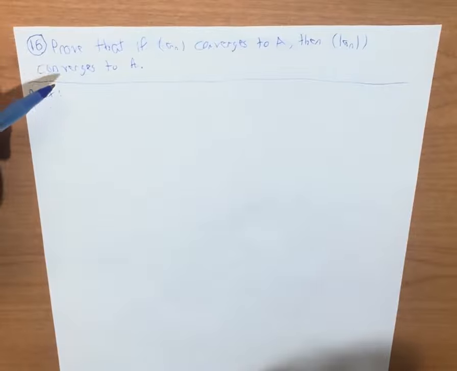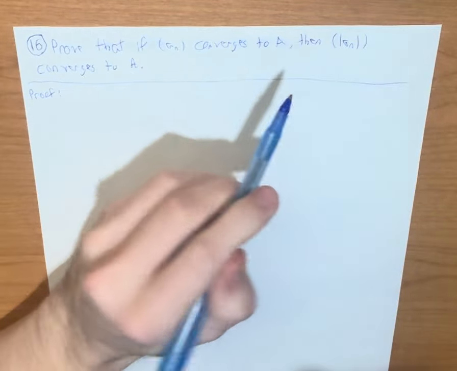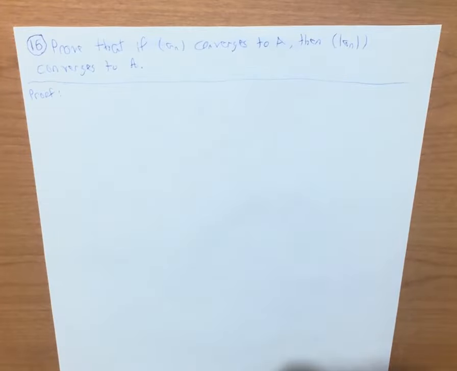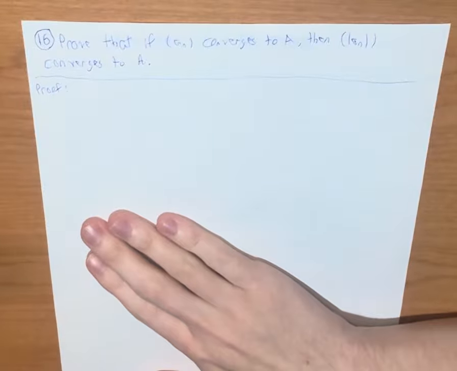Problem number 16 says that prove that if the sequence an converges to a, then the sequence absolute value of an converges to a as well. It's going to be a hopefully quick and easy problem.